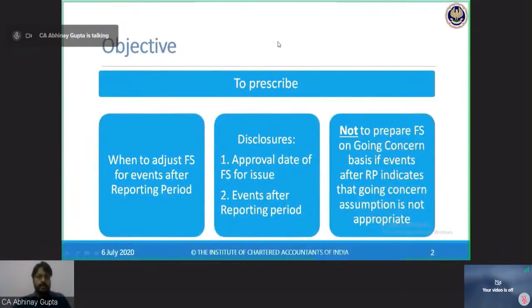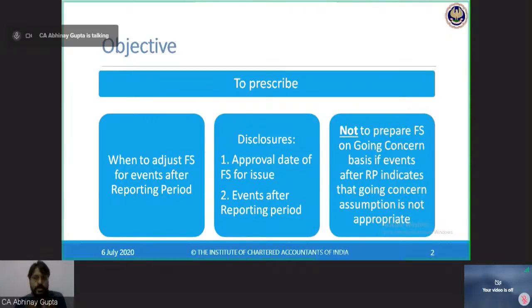So Ind AS 10 basically is a small and simple standard, and the objective of this standard is to tell when to adjust financial statements for certain events. And these events are of two types: adjusting events and non-adjusting events. Adjusting events means those events which are to be adjusted into the financial statements, means financial statements will be given effect for these events before their approval.